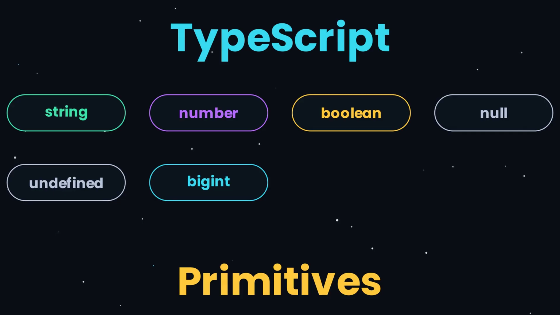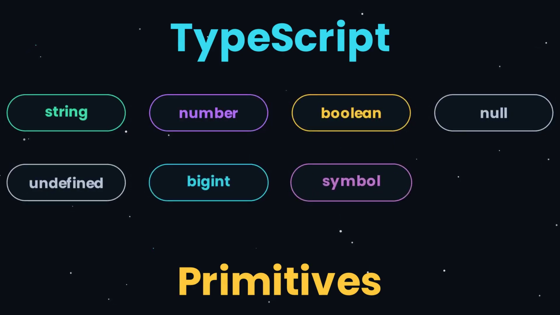Big int is for whole numbers so huge a normal number starts rounding them off, written with an n on the end. And symbol, a value guaranteed to be one of a kind, used as a unique key, rare, but now you've seen all 7. Name a value and it's one of these. So, how do you actually pin one of these types onto a value?